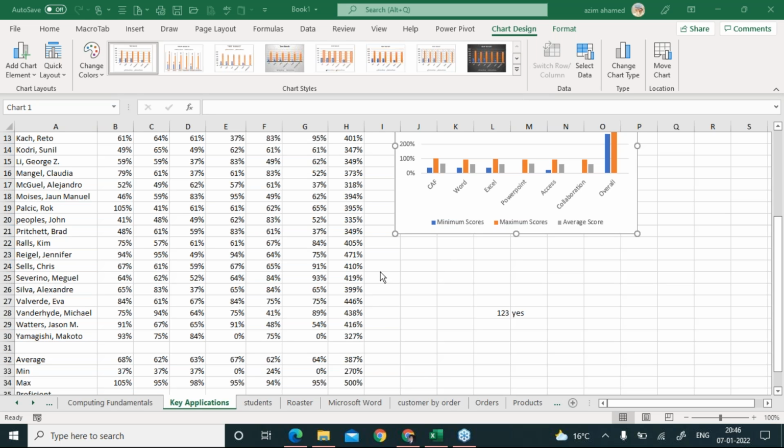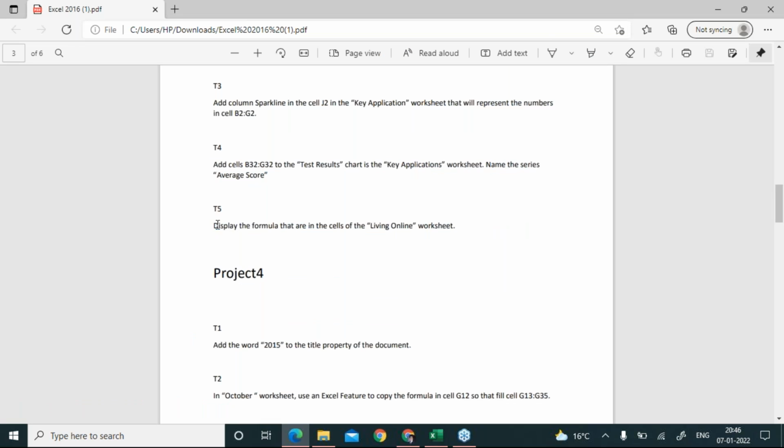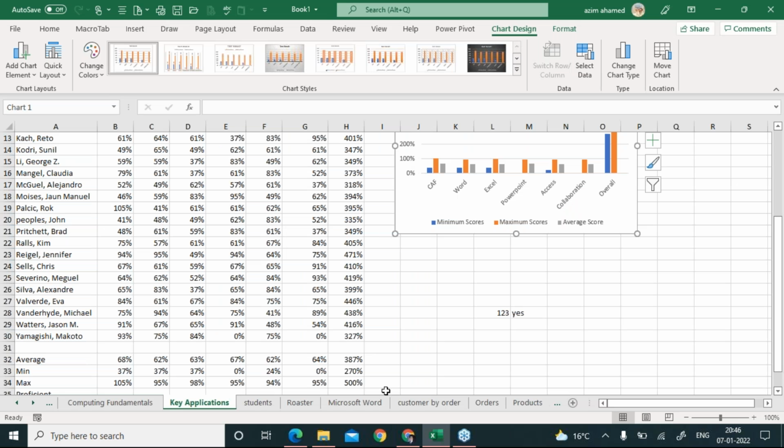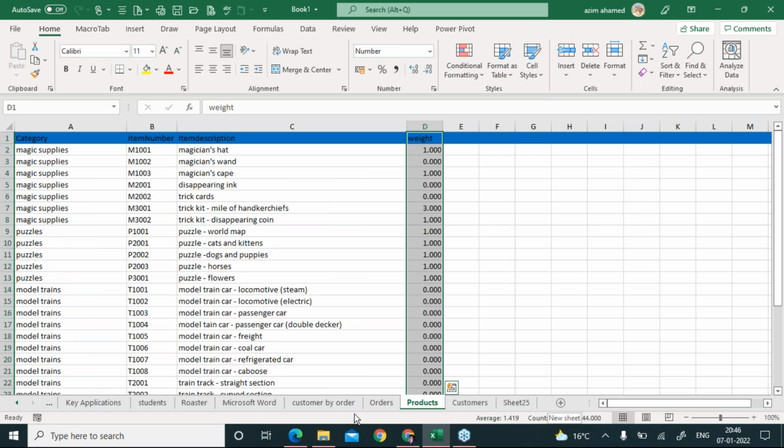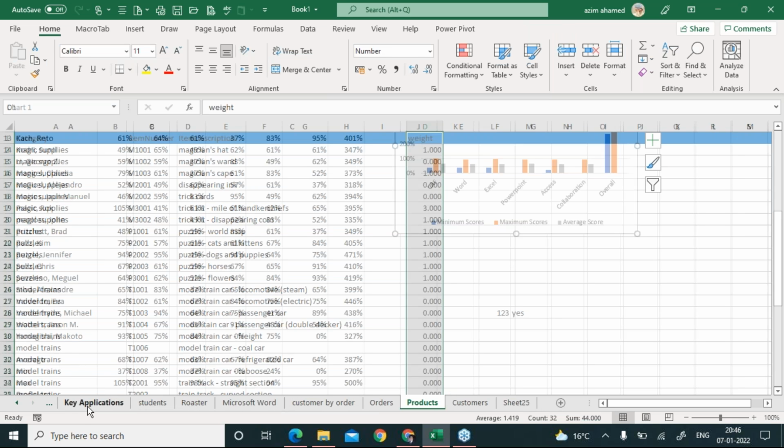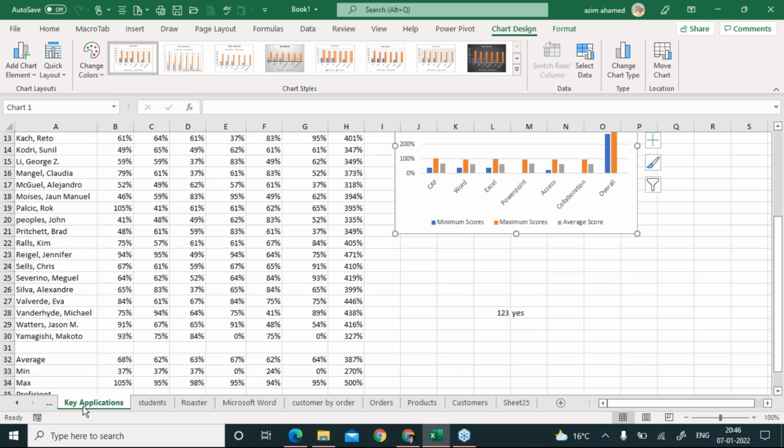Okay, look, I'm coming back to my next question, and the question is: display the formulas that are in the cells of the living online worksheet. Let's go to the living online worksheet and see where it is. So rather than wasting your time by clicking on this area and finding the sheet, I want to give you a better idea to jump to your target sheet in one click.